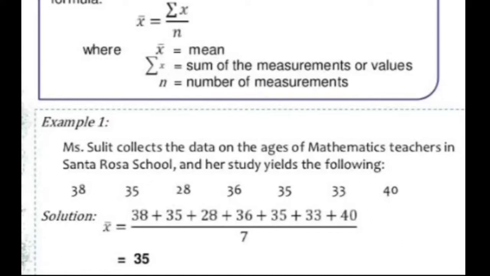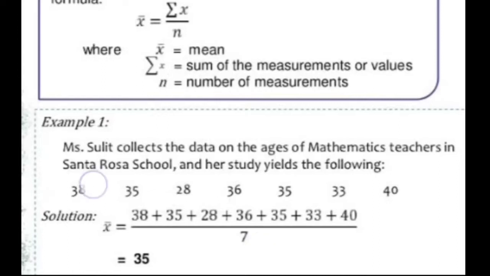So here we have an example: the mathematics teachers in Santa Rosa School have the following ages: 38, 35, 28, 36, 35, 33 and 40. All these numbers are values, and the mean formula tells us to take the summation of all these values and divide by the number of values.